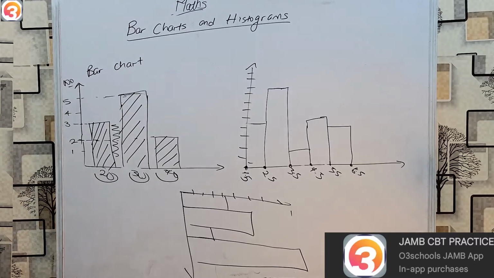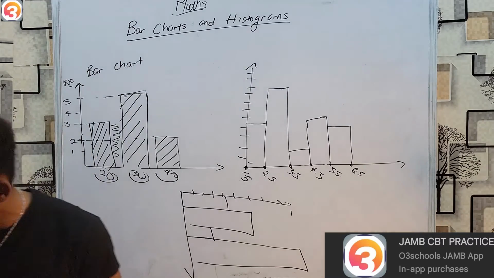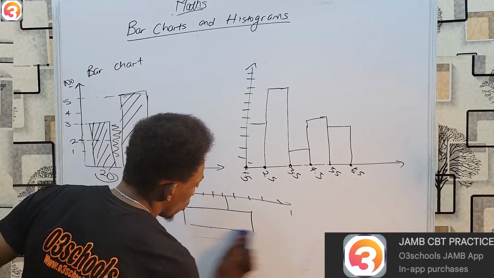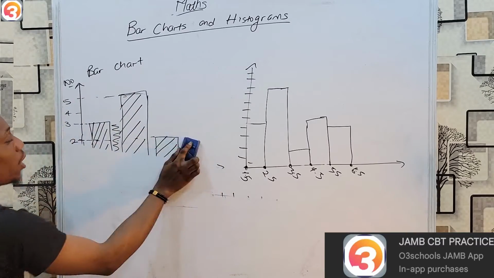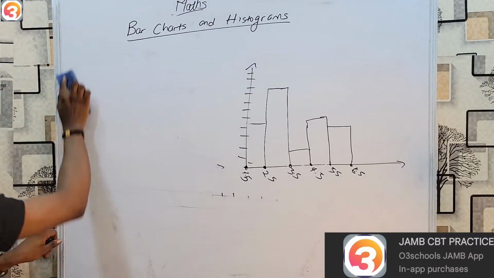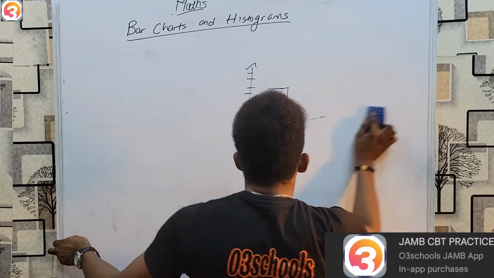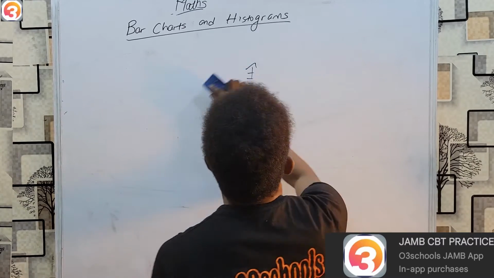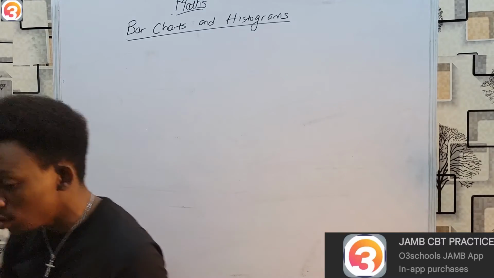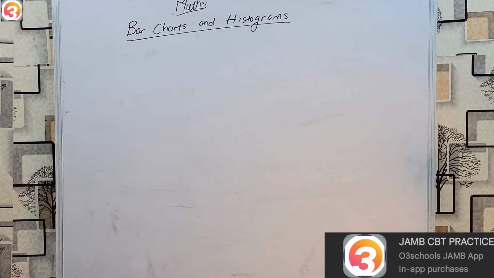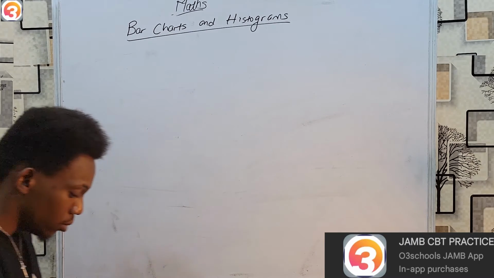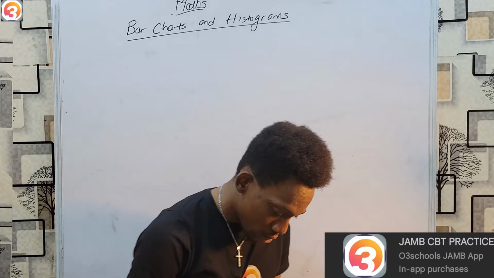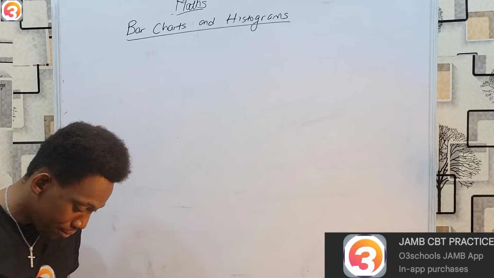So that's what we need to know for bar charts and histograms, and you shall be able to see more of how they are dealt with as we solve questions. So I would like you to now open your AllThreeSchools JAMB app so that we can begin to actually solve questions together. So simply opening mine, let's see what we have.